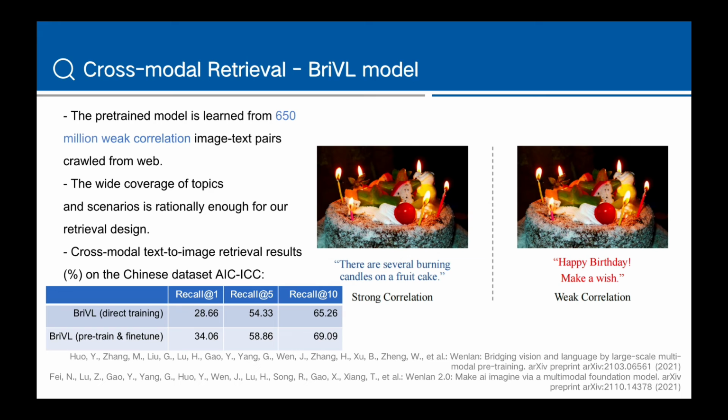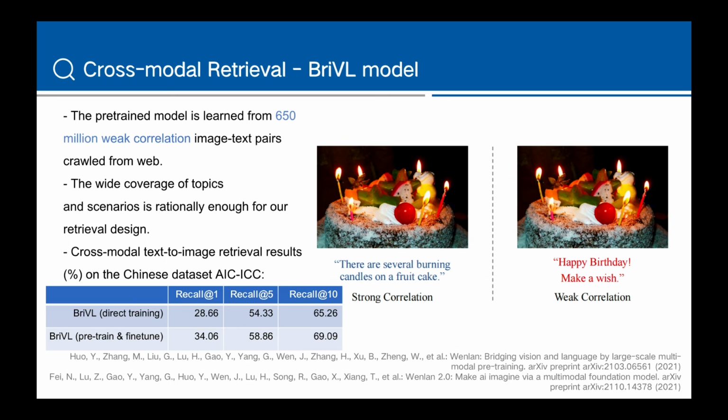For the current performance of the model, they have tested it on the cross-modal text-to-image retrieval task on a Chinese dataset, AIC-ICC. The pre-trained and fine-tuned model achieves much better results than the direct training one for all evaluation metrics, which indicates that the pre-training is useful and the fine-tuning would help to improve the performance.